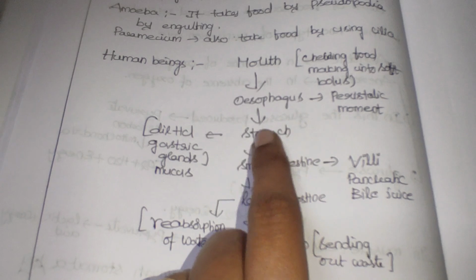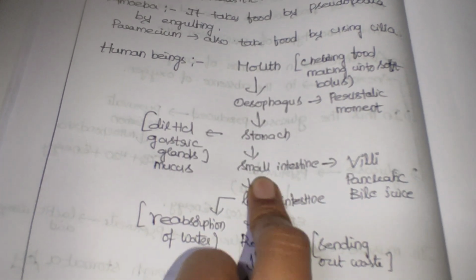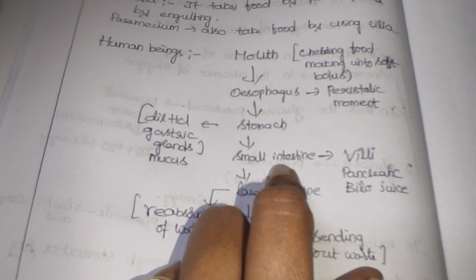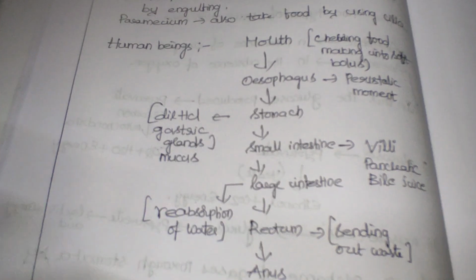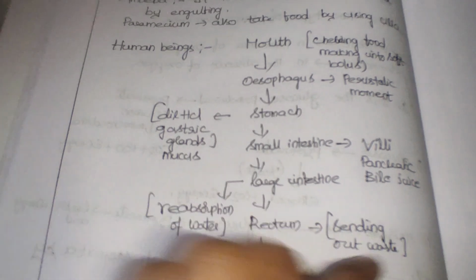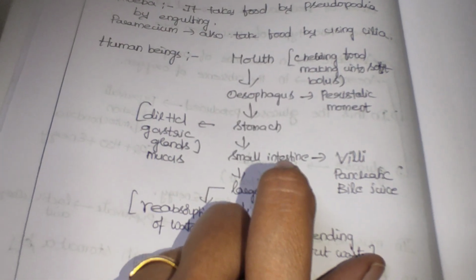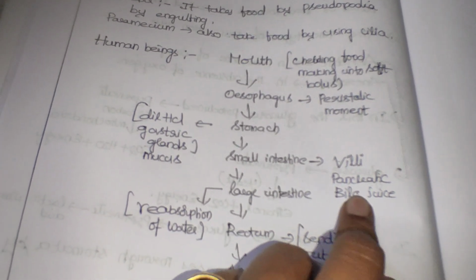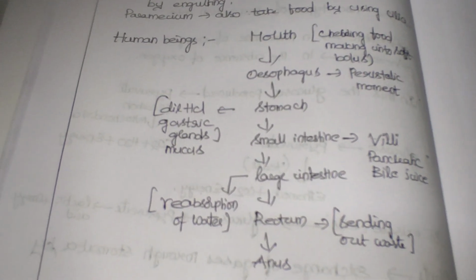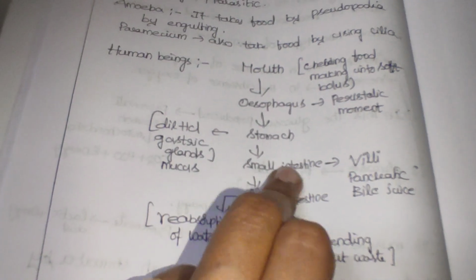So from the stomach slowly the food goes into the small intestine, which is a very long tube structure, coiled and kept in a very small compact space. Here bile juice is produced by the liver, and the pancreas will produce pancreatic juice. The full digestion process will be completed in the small intestine.